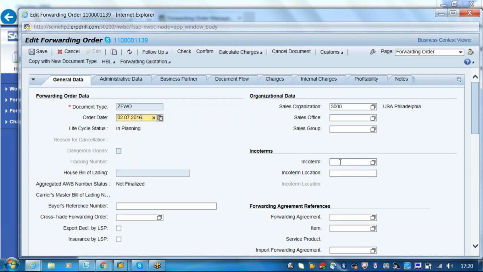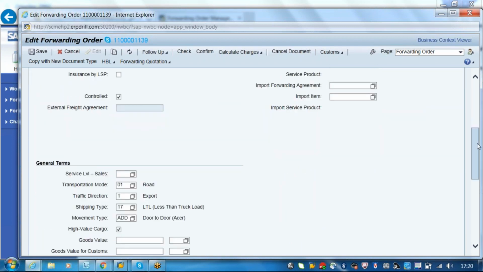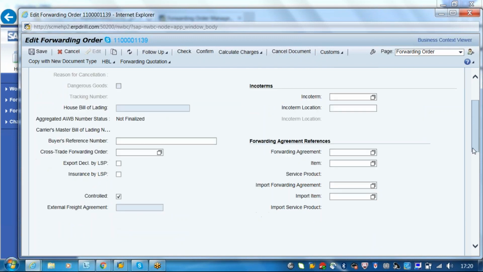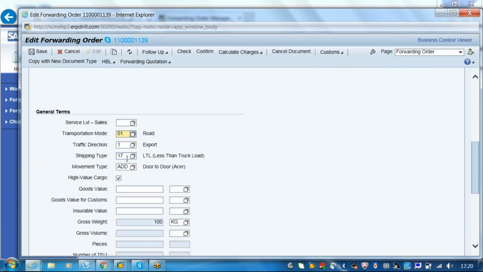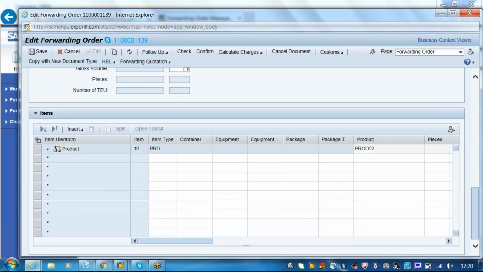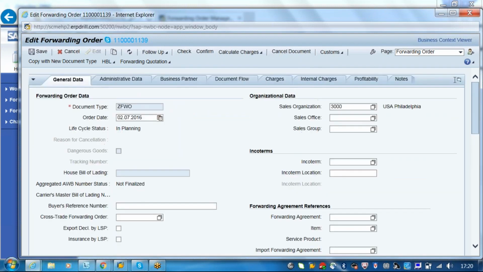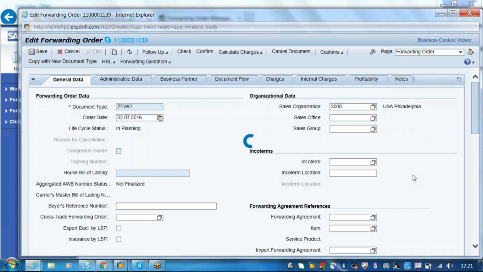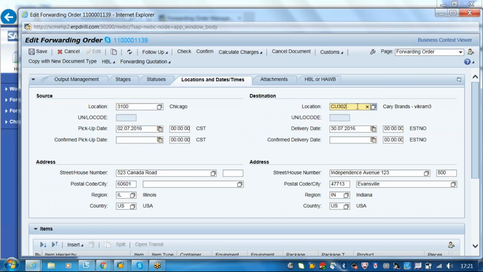Incoterms and all will come only when you have a shipper scenario, or else they will not be there. Forwarding agreement will come in case of transportation charge calculation management. So we have seen the traffic direction, transportation mode, and shipping types. Movement type you will see later. We have entered the items. PRD is automatically coming, so this is a product. In the locations we enter the source location from where the goods are moving, and the destination location.